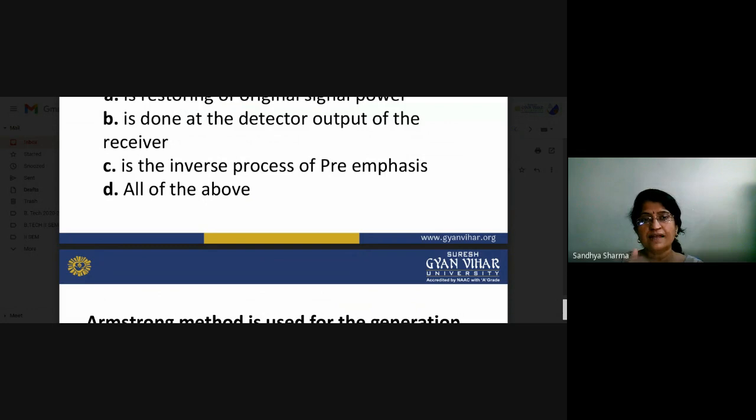So if you want to see the effects of noise, it will be reflected only by changes in the amplitude of our FM modulated signal. Since the amplitude of FM is constant, if there is any variation in the amplitude of our frequency modulated signal, it means a noise has been introduced in the system. So this is the reason why we are opting for the frequency modulation system. It is better for noise rejection.